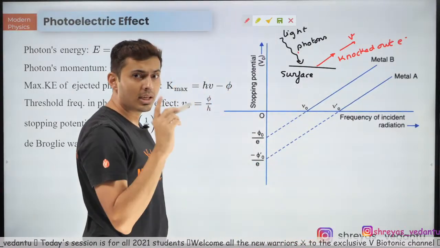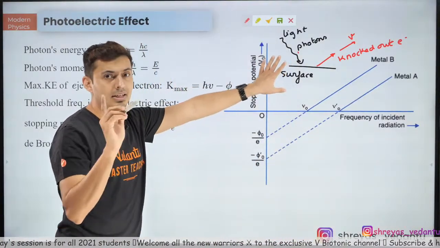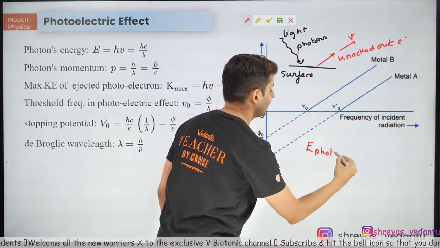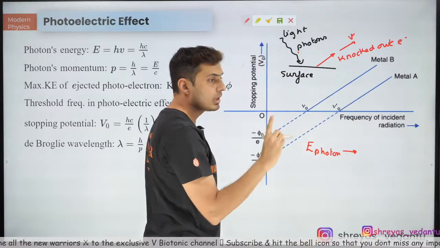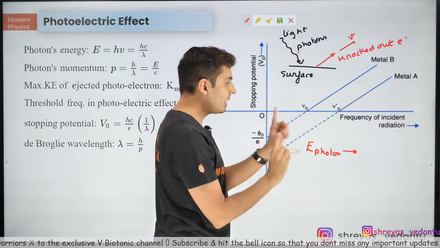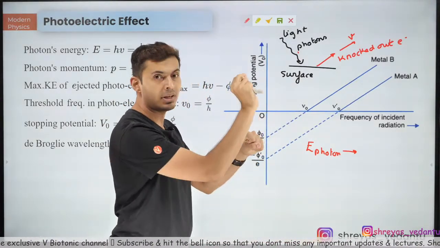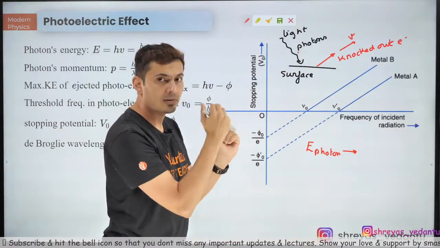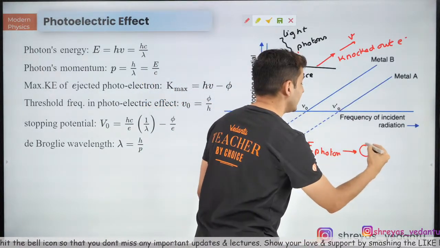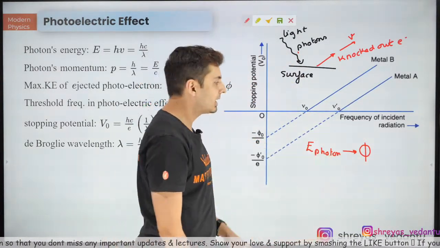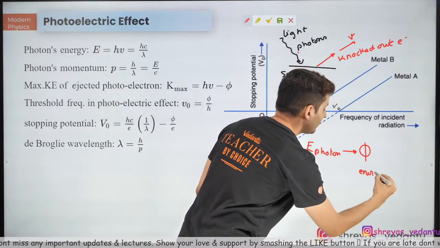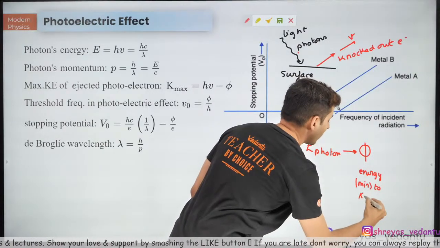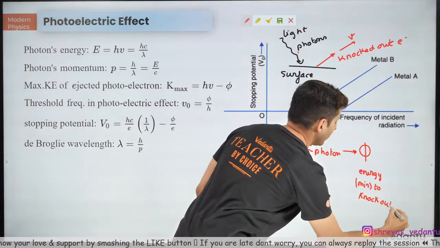And if you think about it in energy terms, here is what one would think. Whatever energy the photon had would have gone, number one, into knocking out that electron from the orbit of the atom. You need some energy for that. What is that energy called? That is called the work function, phi. So that is basically the minimum energy required to knock out the electron from the atom.